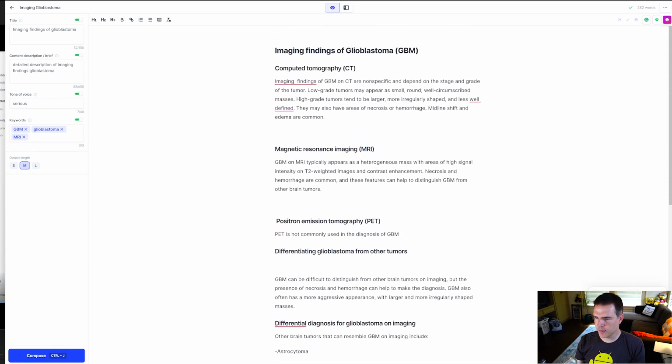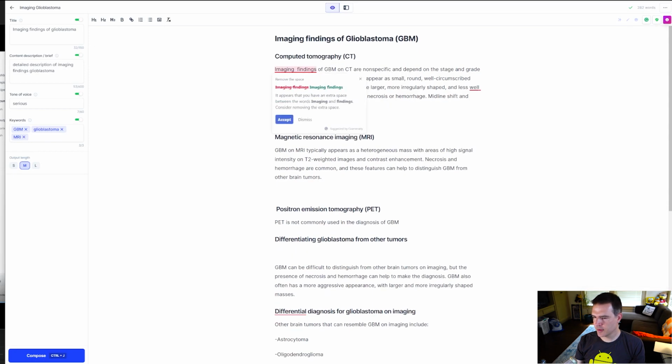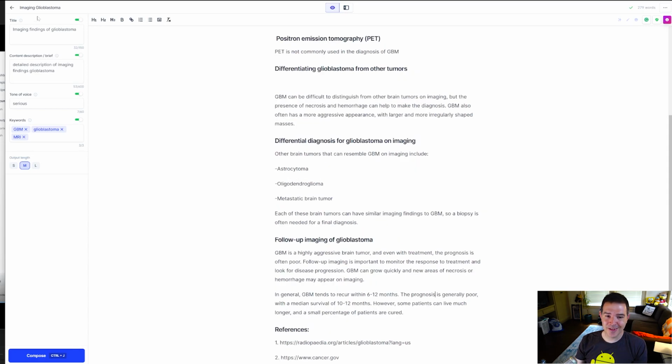Overall, let's see, it's got 4 suggestions for grammar. Let's view these suggestions. Oh, it just wants to get rid of an extra space there. I mean, overall, I gotta tell you, I'm pretty impressed with this. It actually came up with some pretty decent stuff. It does not have that much bad information. I'm not gonna say I would use this because I prefer to write my own content, but this does make me a little bit nervous about what's out there on the internet.